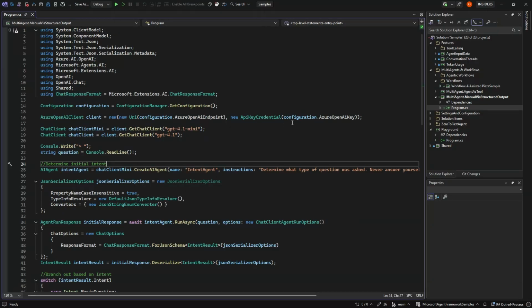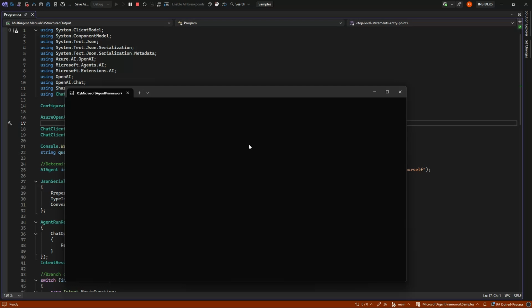So here we have the code, and let me run it for you so you can see it first, because this is just a small intent agent, meaning it needs to figure out if we are talking about movies, we are talking about music, or something else. And that is one agent figuring that out and passing it on to two other agents, depending on if it's movies or music.